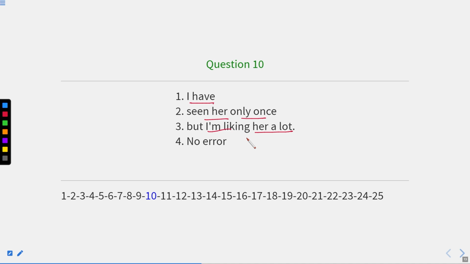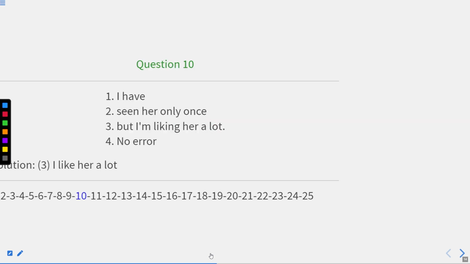Okay, if I know you, I know who you are, so I should say I know you. I cannot say I am knowing you. That will be incorrect. So here the answer will be third. This third part contains error, where this am liking should be replaced with like her. Okay, so the correct sentence will be I have seen her only once, but I like her a lot. Okay, now let us move to the next one.